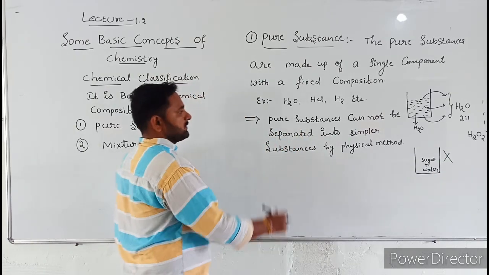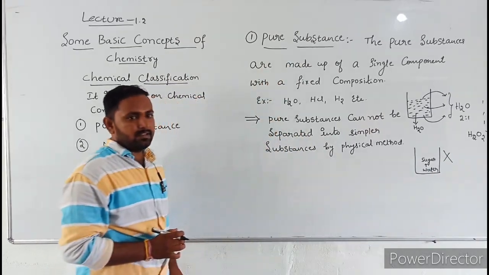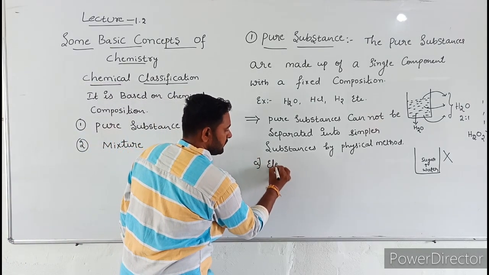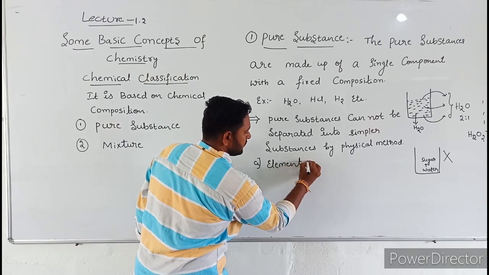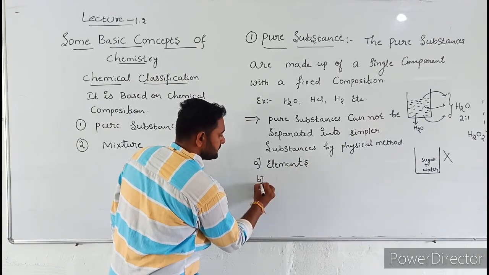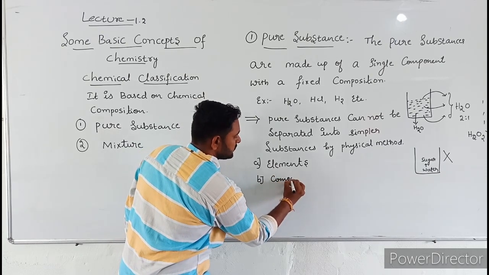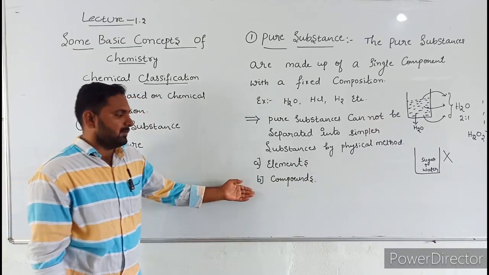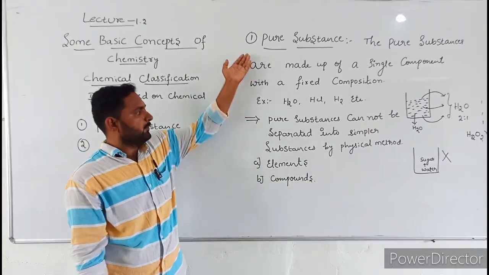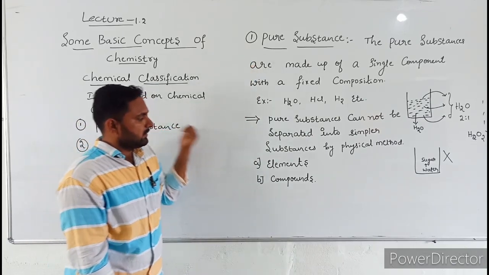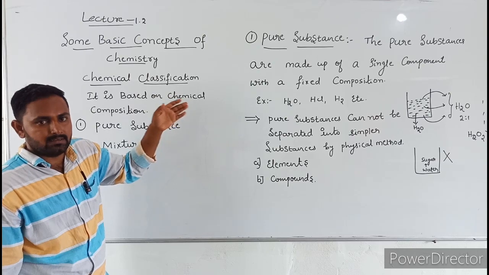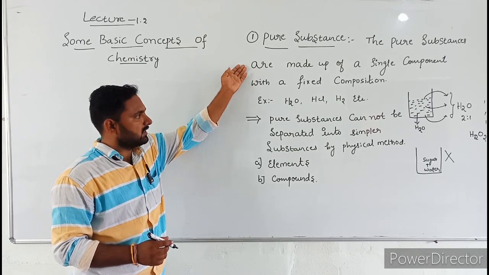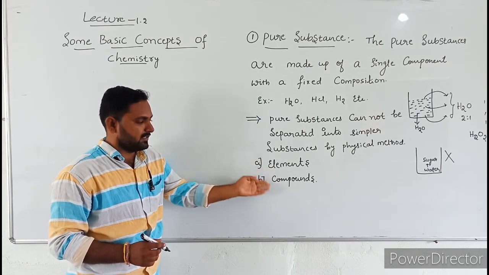Okay, this is the pure substance. And this pure substance is further classified into two types. One is elements, and the second one is compounds. These are the two types of pure substance. Now let us discuss what elements are and what compounds are.